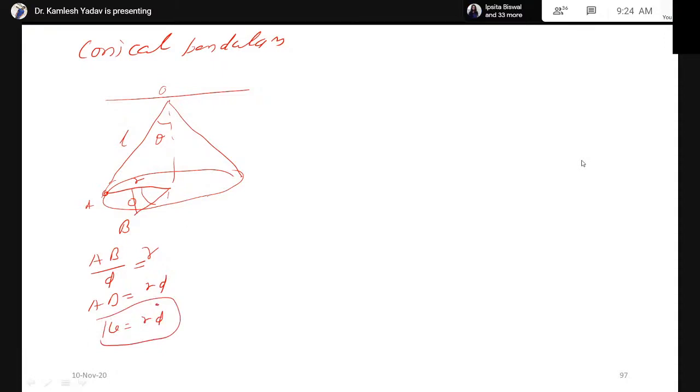But if this angle is theta, then this can be written as L cos theta, and R will be equal to L sine theta.